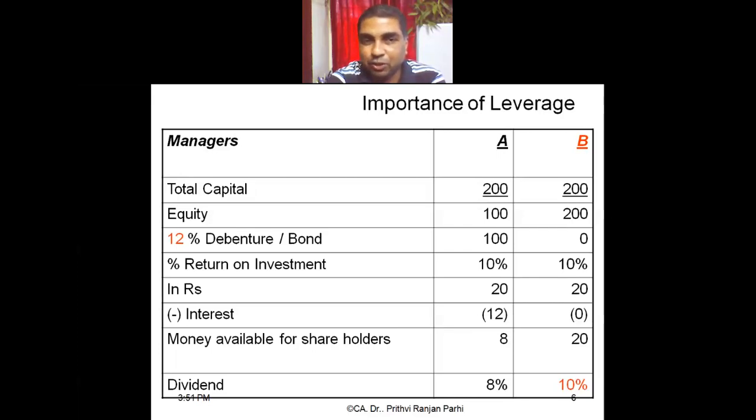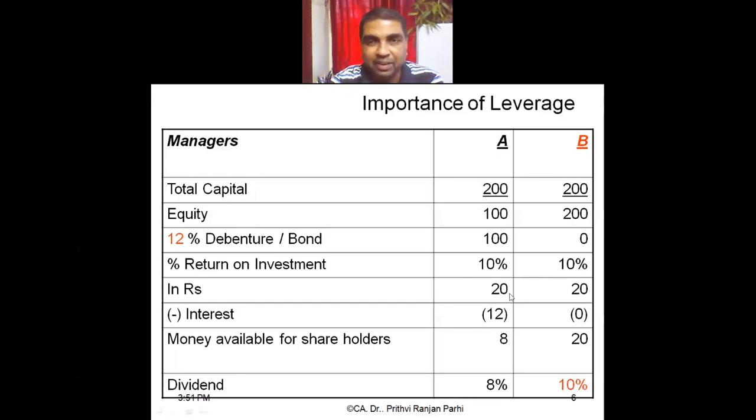But can you tell me what is the cost of debt here? 12%. And what is the ROI, the return on investment, for both the firms? 10%. So in money terms, how much have they earned? What is the earning in money terms? 20. So both the firms have earned 20, is it not? Yes, sir.